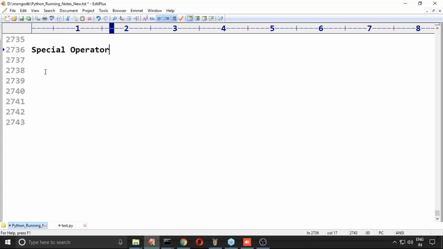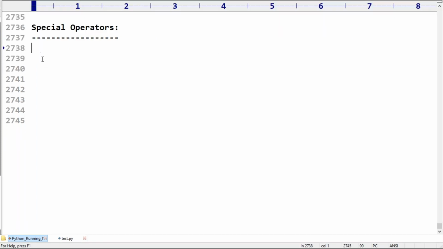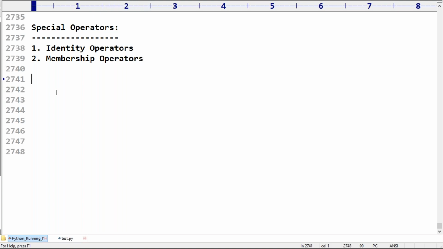Next, there are some special operators. I covered these operators already in the last sessions. I don't think it is difficult to understand. It's easy, sir. Don't worry. Special operators, right? The first operators are called identity operators. The second one is called membership operators.